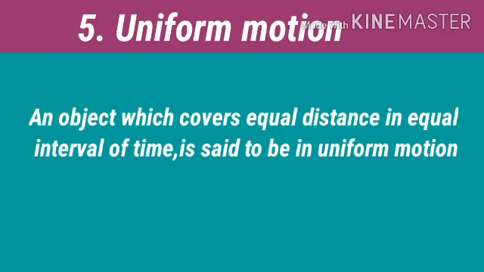Uniform motion. An object which covers equal distances in equal intervals of time is said to be in uniform motion. Here, the body moves from A to B and B to C in equal time, and the distances from A to B and B to C are also equal.